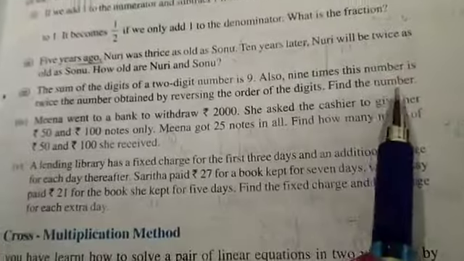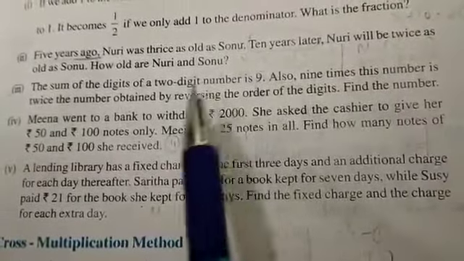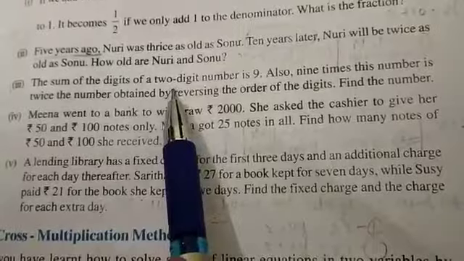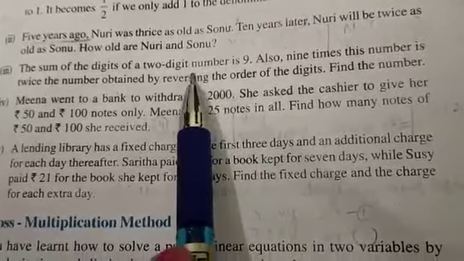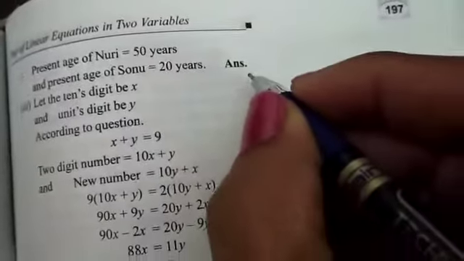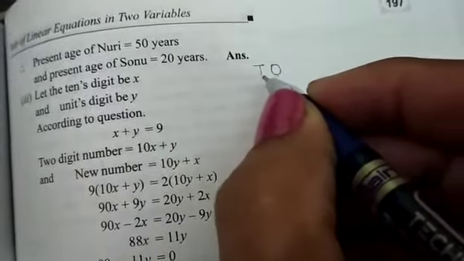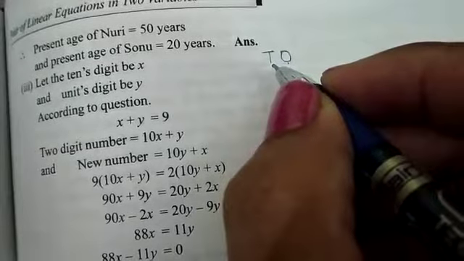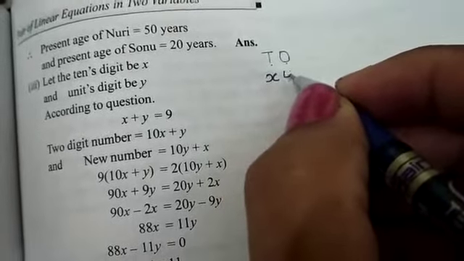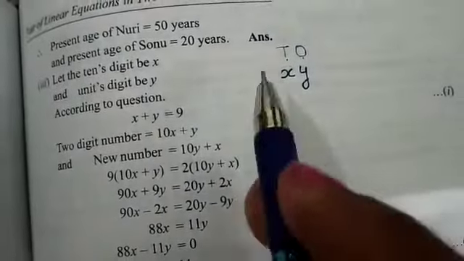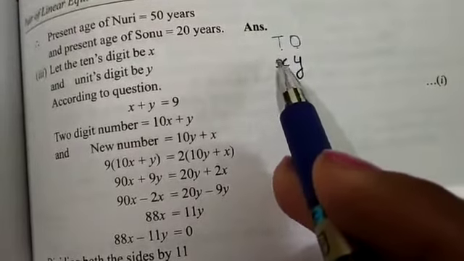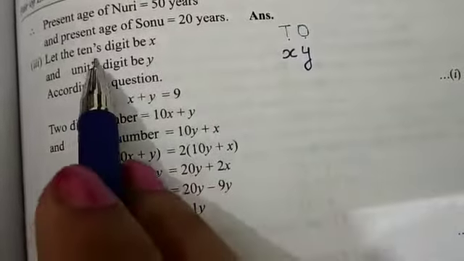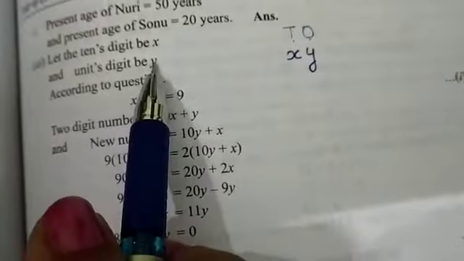It's given to you. We need to find the number, and the number is a 2-digit number. For a 2-digit number, we know very well we have 2 digits, one at the ones place and the second at the tens place. As we have studied from the junior classes, we always have the ones place and the tens place. So it's given that you have a 2-digit number. If X and Y are the digits, it means at the ones place is Y and at the tens place is X. So let the tens digit be X and let the unit digit be Y.